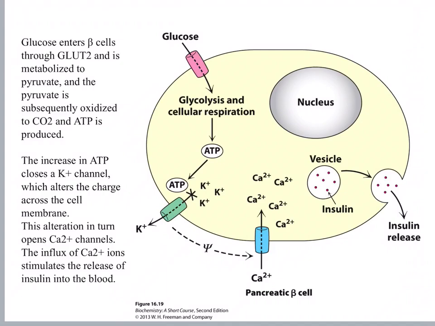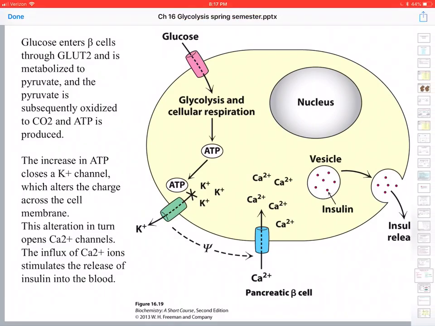So as ATP blocks the potassium, that changes the voltage or the ionic strength across the membrane and opens the calcium channel. Calcium flows in. It interacts with the vesicles containing the insulin to cause them to fuse with the plasma membrane, releasing the insulin. So increase in ATP closes the potassium channel, alters the charge across the cell membrane. This alteration opens the calcium channels. The influx of calcium ions stimulates the release of insulin into the blood. And that is the end of this chapter.